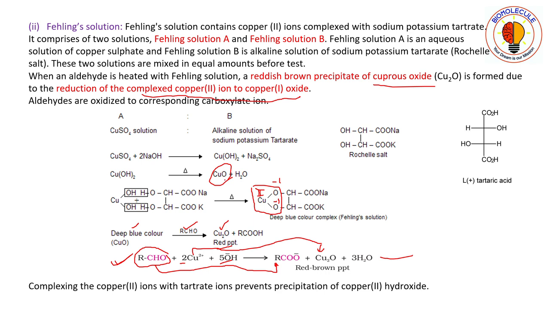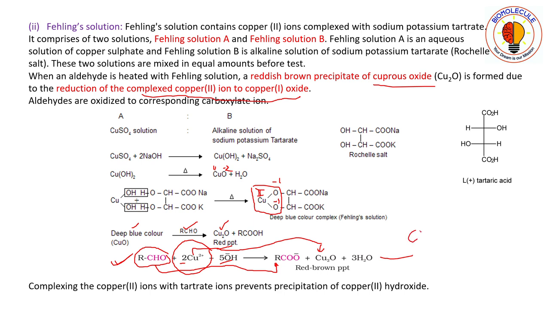And if you see in this copper oxide, oxygen is always -2. So copper, this one has to be +2. Okay, so +2 copper is being reduced to copper 1.